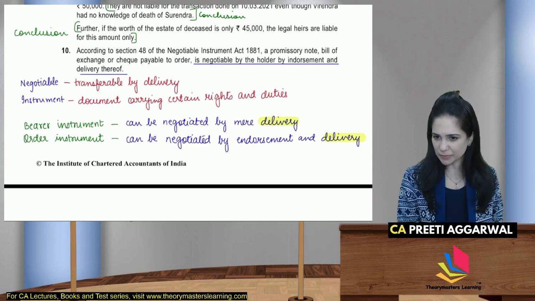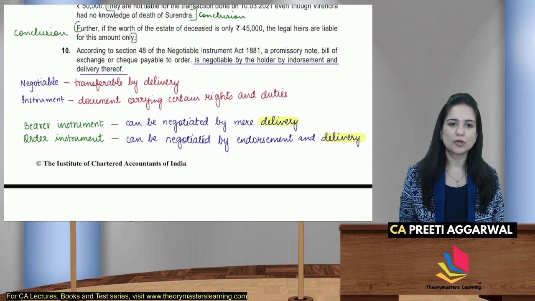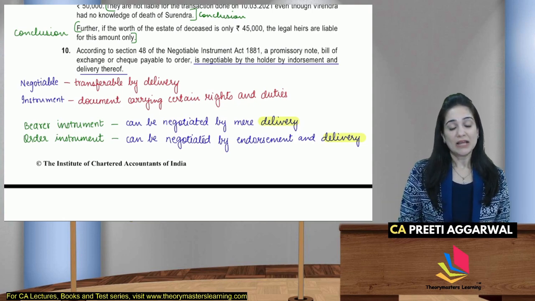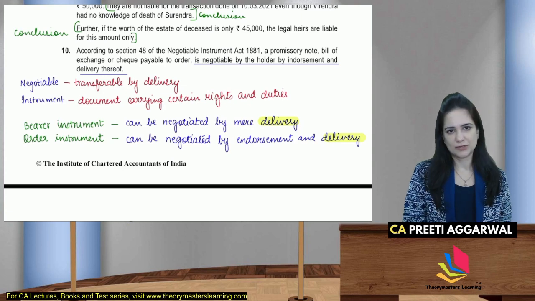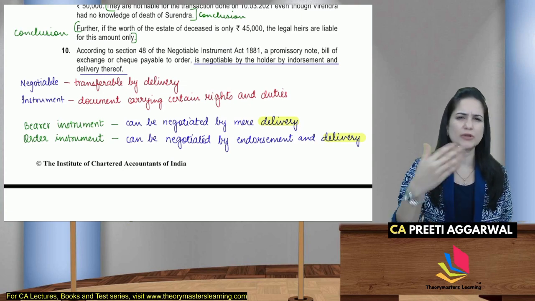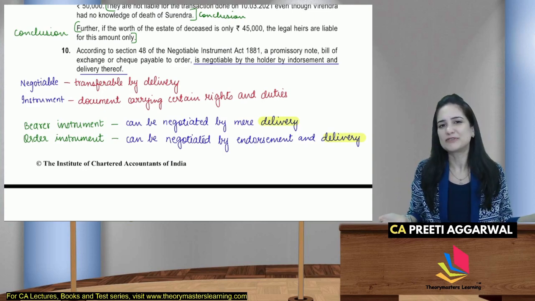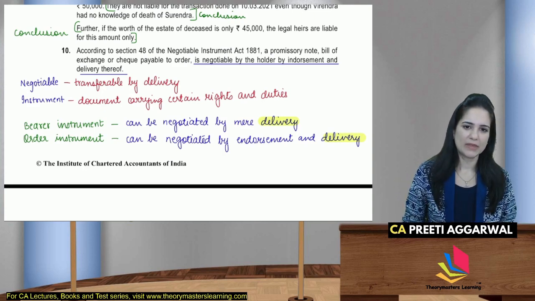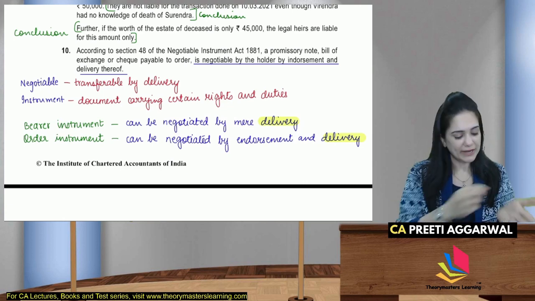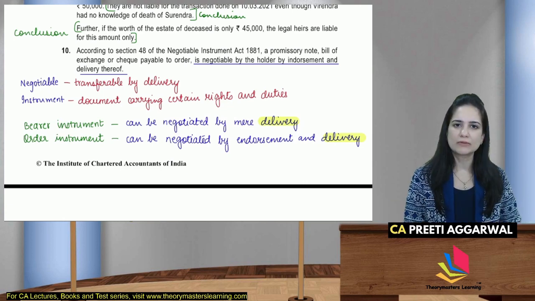And the word instrument, it means any document carrying certain rights and duties. Even if it is a bearer or an order instrument, there is delivery. See, in case of bearer instrument, how will you negotiate? Mere delivery. Order instrument, endorsement and delivery. Delivery is compulsory, no? I drew a check, kept it in my table drawer.